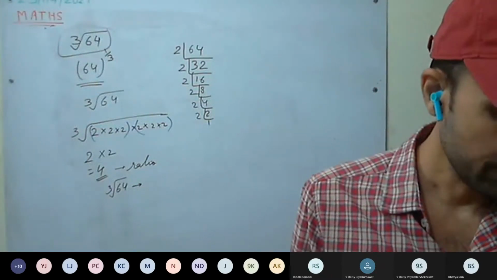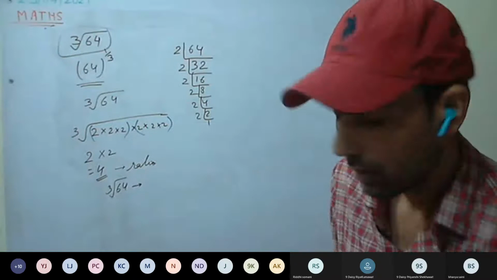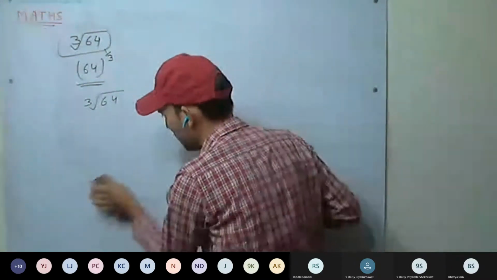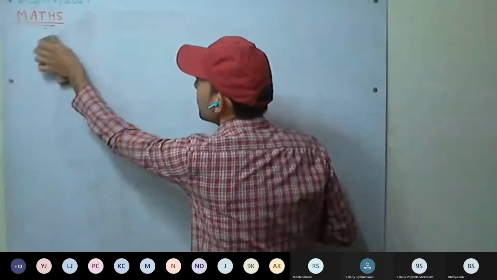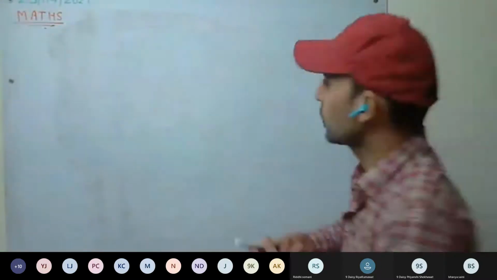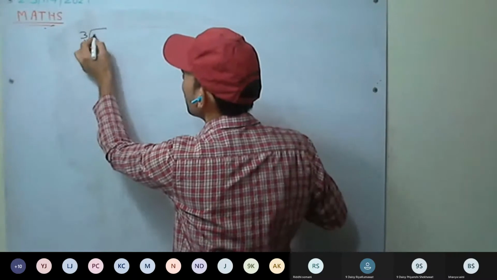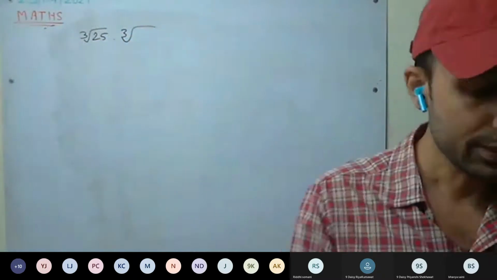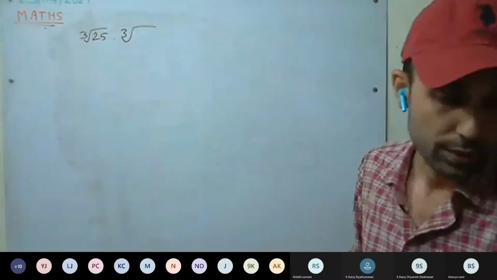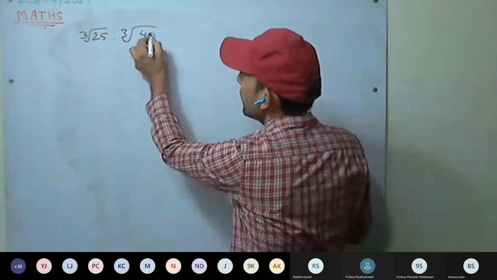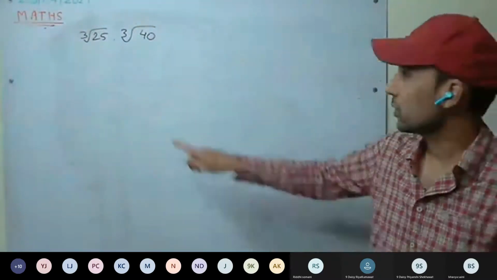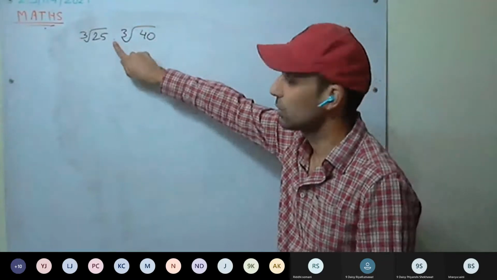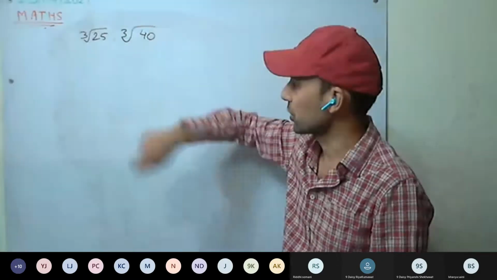Okay, next one, Manish will be telling. Each one solve this one. Cube root of 25 dot cube root of 40. This dot is for product. It means multiplication. It's not a decimal number, it's a product. Dot product, cross product, you will study in higher classes. Dot means we can represent multiplication with a dot as well.